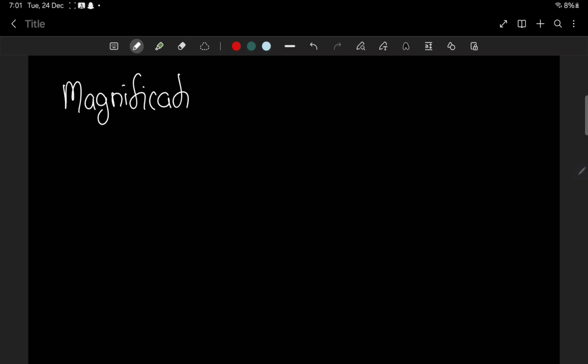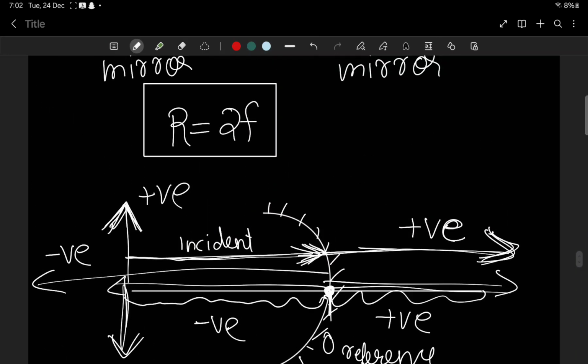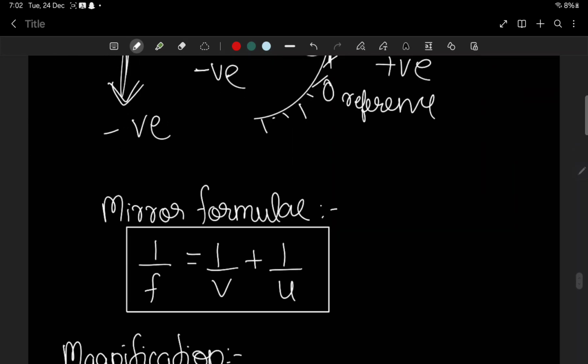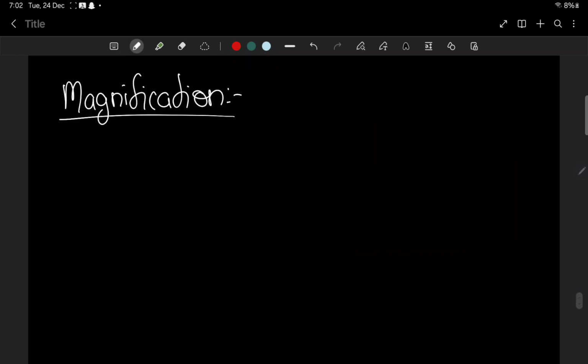Okay. Now you know that the image can be magnified. The image can be erect, it can be enlarged, it can be diminished, it can be of the same size depending upon the image formation. For image formation for these two mirrors, refer to NCERT. It's given there. You can refer to NCERT, but there is no time for me to explain the image formation, so we'll be moving on with magnification. There are 2 types of magnification. One is lateral magnification.